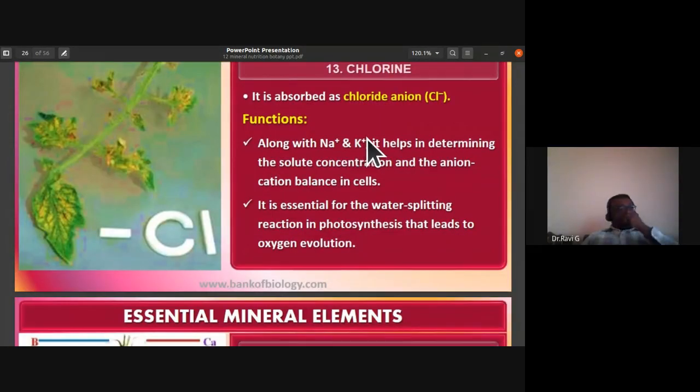Chlorine is absorbed as chloride ion, Cl-. Along with sodium and potassium ions, it helps in determining the solute concentration, and the anion-cation balance in cells is maintained by the chloride ion. Chlorine is also essential for the water splitting reaction in photosynthesis, which leads to the evolution of oxygen. Manganese also takes part there.